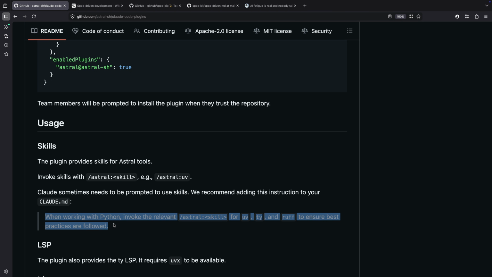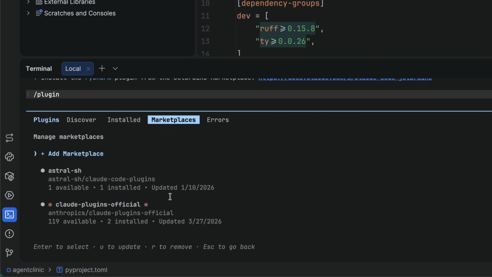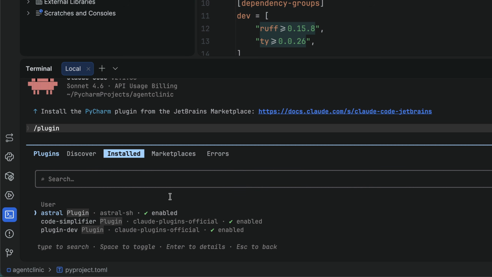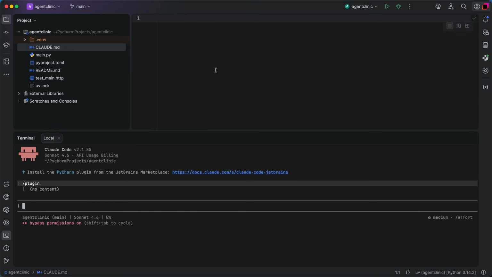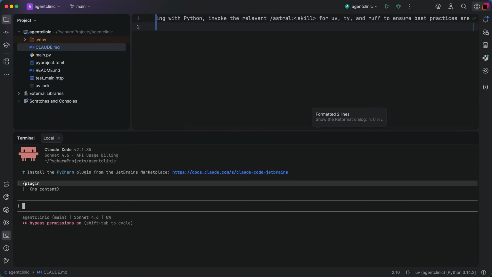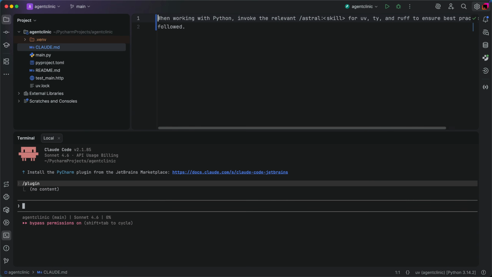I run Claude Code with dangerously skipped permissions because I'm dangerous. Astral has a Claude Code marketplace with skills for UV, Ruff, and TY, even an LSP for Claude Code. Let's copy this admonition for later. I installed the marketplace and from there installed those plugins. Remember Astral's admonition? I added it to my rules file. There we go, project set up with guardrails in place.